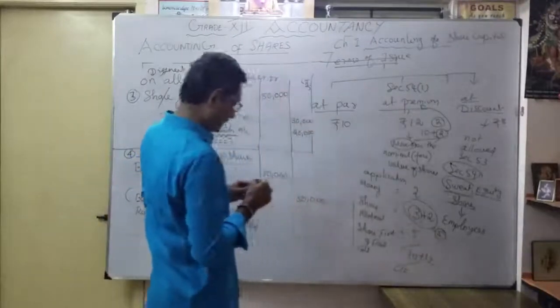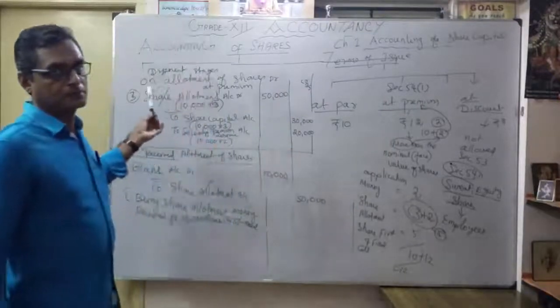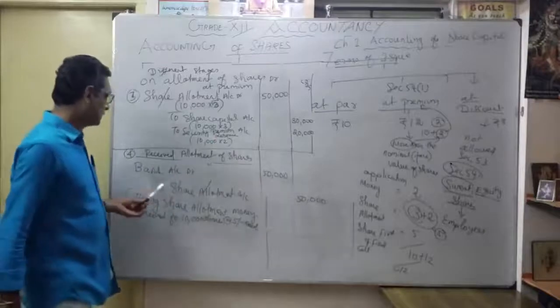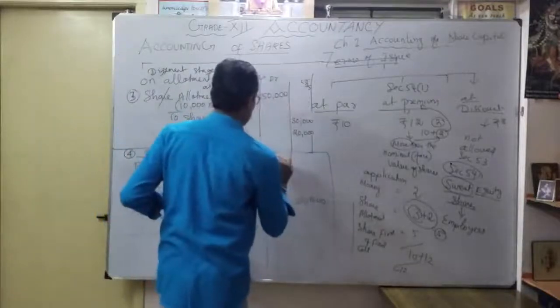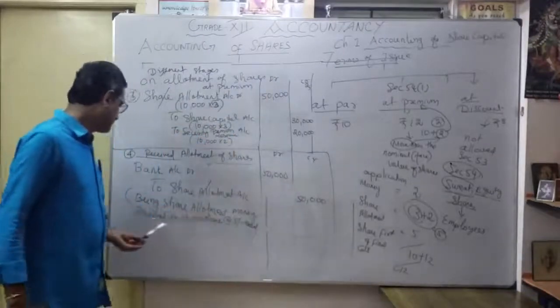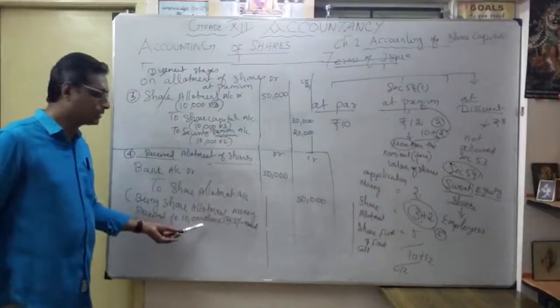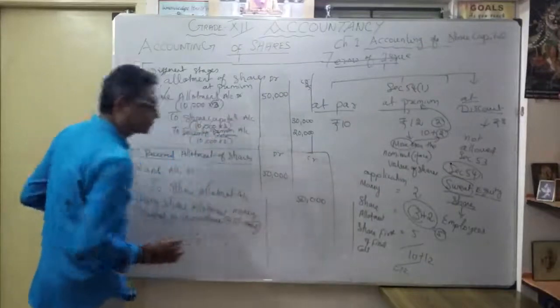Here I am directly recording the example of security premium. How the allotment money received: bank account debit to share allotment account 50,000. So here debit, credit. So being share allotment money received for 10,000 equity shares at the rate of 10 each. Okay. Now understood the fifth entry.